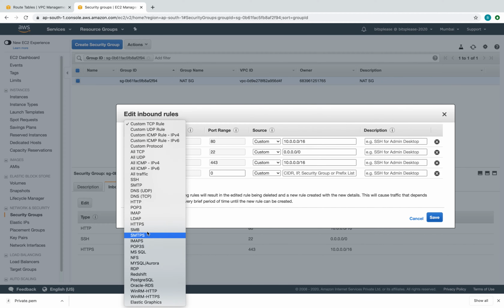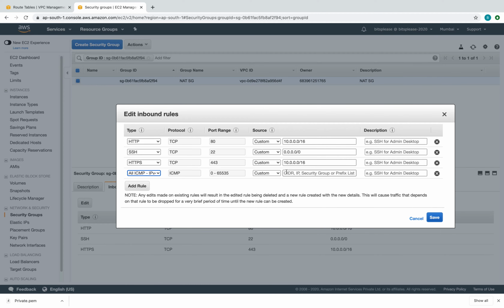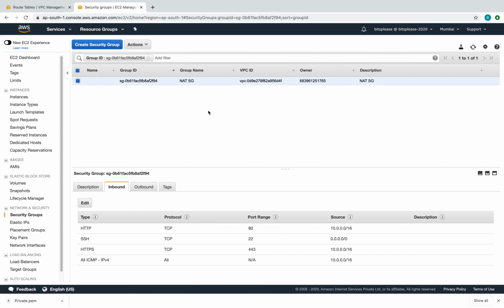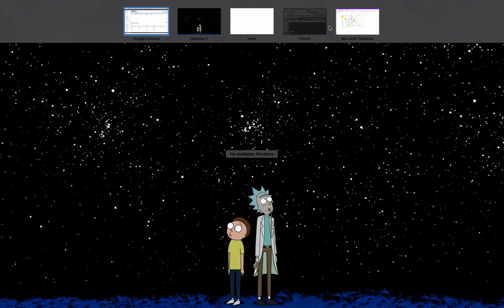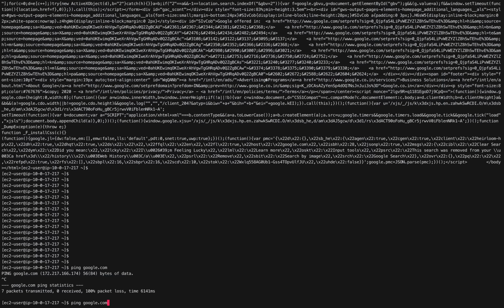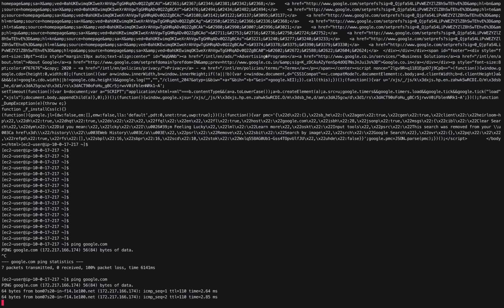Where is ping? Here, ICMP. This one is good, because we want it only from our VPC. Everything looks good, so let's save this. Now if I come back here and ping, there you go, it's working.